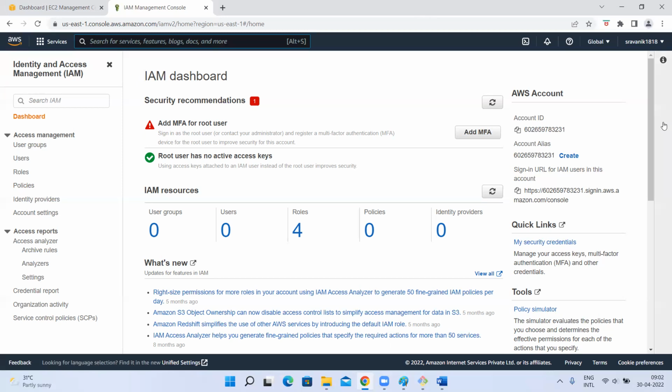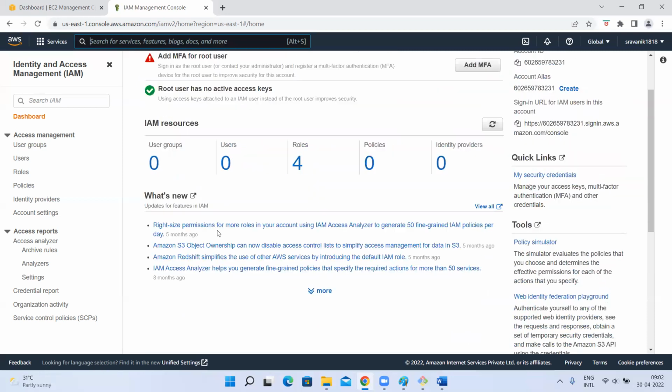So whenever you create an AWS account for the first time and you want to use it for your organization, there are some precautions you need to take care of. That means a few initial configurations you have to do. So what are those?